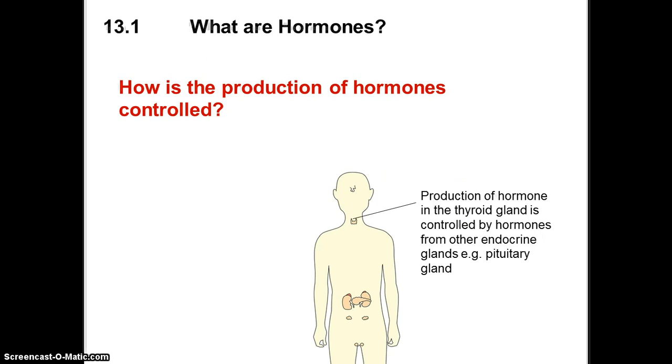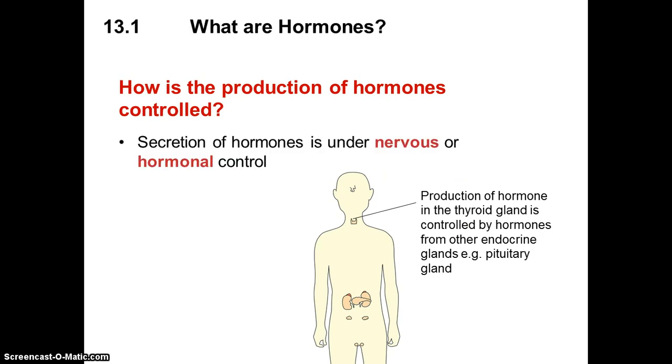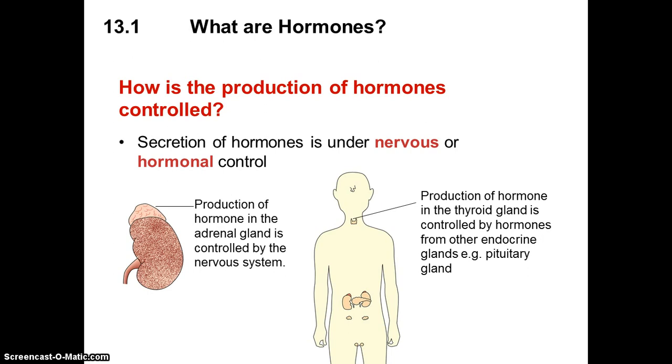How is the production of hormones controlled? It is usually under both nervous and hormonal control. Both the nervous and hormonal systems work together to coordinate and control the secretion of hormones in our body. For example, the production of hormone in the adrenal glands is controlled by the nervous system, and the production of hormone in the thyroid gland is controlled by hormones from other endocrine glands, for example the pituitary gland.